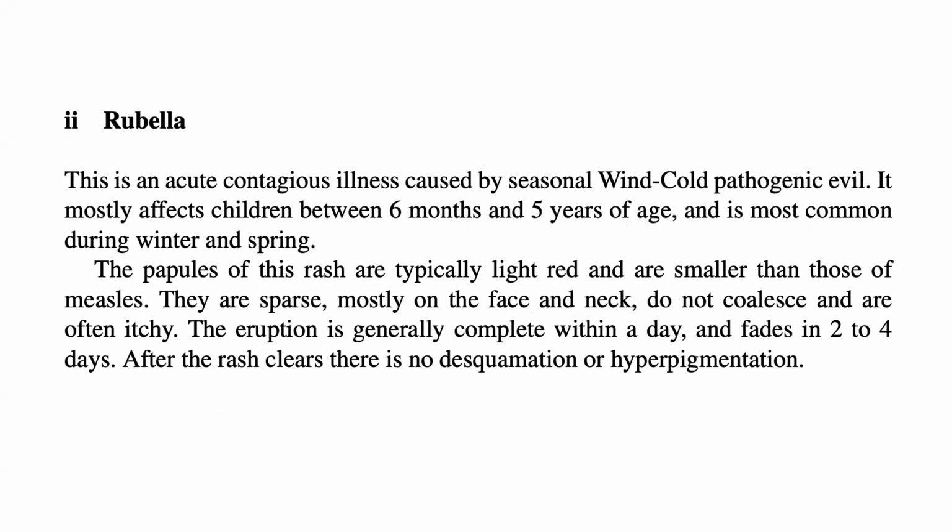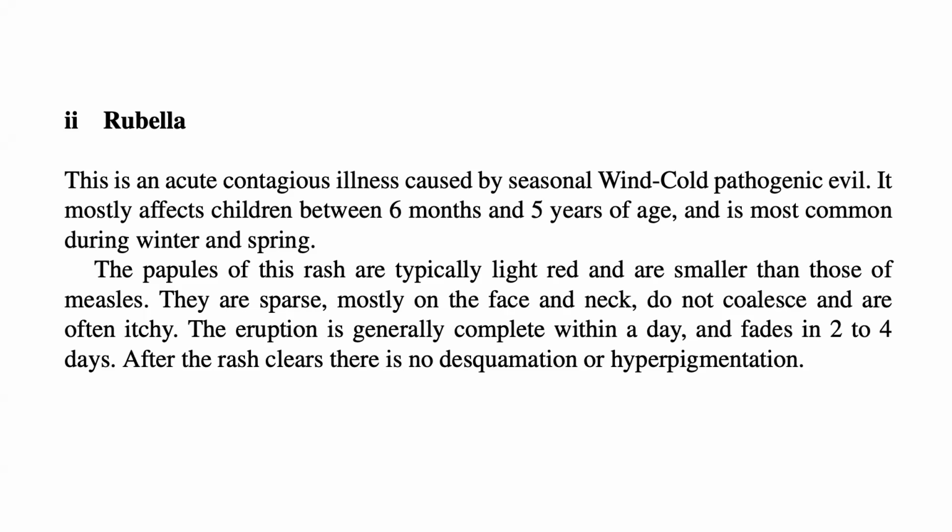Number 2, rubella. This is an acute contagious illness caused by seasonal wind-cold pathogenic evil. It mostly affects children between 6 months and 5 years of age and is most common during winter and spring. The papules of this rash are typically light red and are smaller than those of measles.